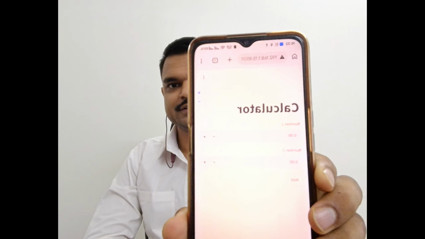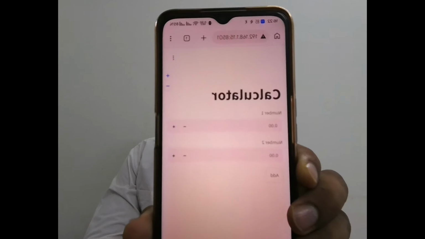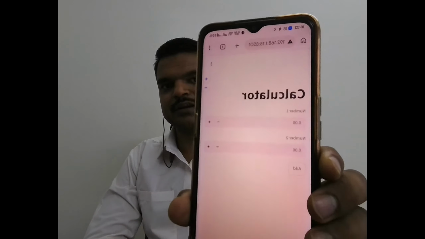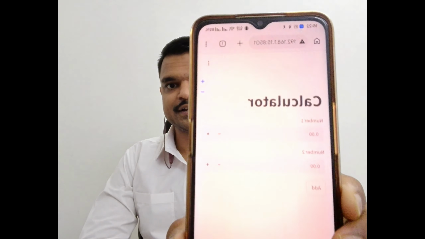Okay, now I will also show you one thing, that from my mobile phone also I can access the same application. You can see the calculator application is running, and you can see the URL as well. The URL is 192 or something like that. So my mobile and my laptop are both connected to the same Wi-Fi. That's why I can access my application through another device as well. So the application is working on my laptop as well as another device. So this is the most amazing part. This is the most beautiful use case of Docker.